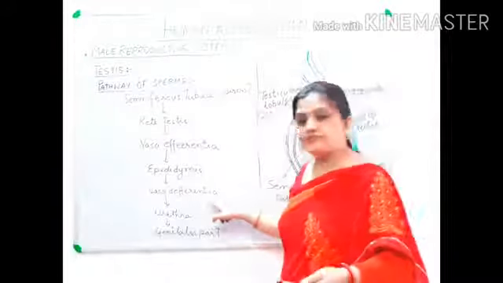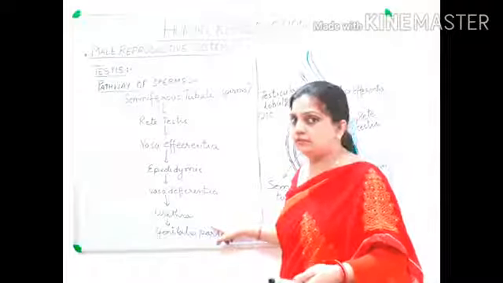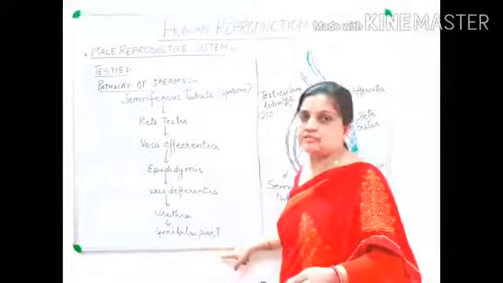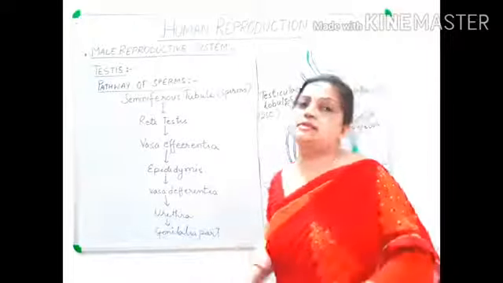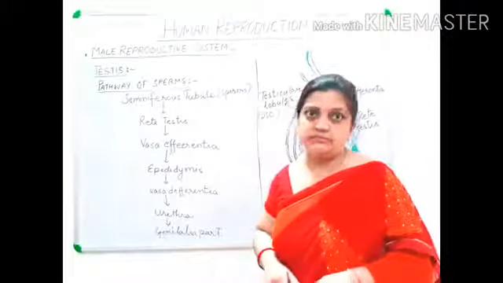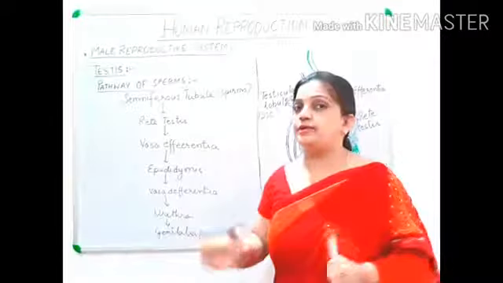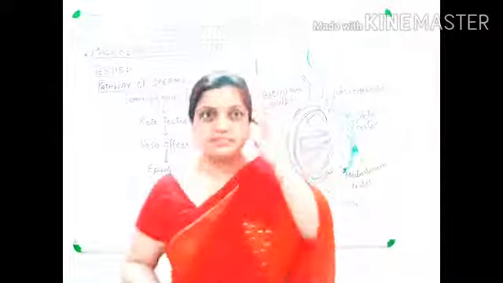From vas deferens, it will be moving into the urinogenital duct, urethra, and from there through the penis, that is your genital part, it will be inseminated into the female reproductive system. So this is the pathway through which your sperm is going to travel inside the body of the male reproductive system.